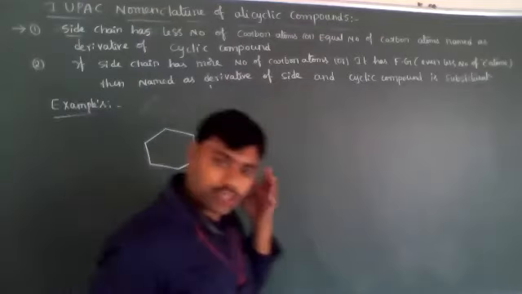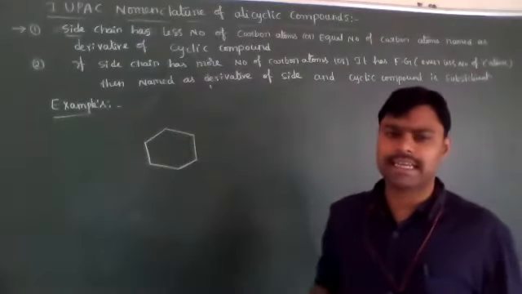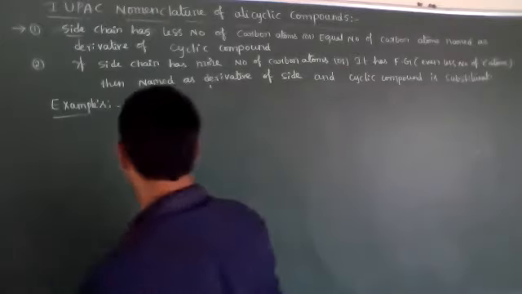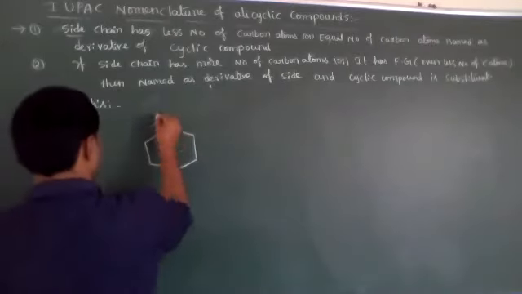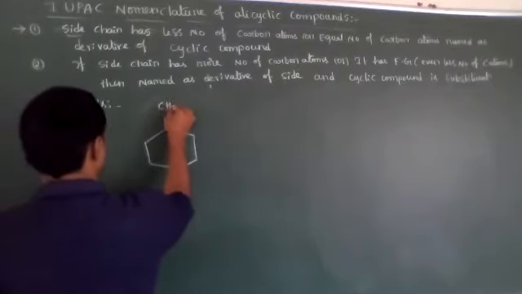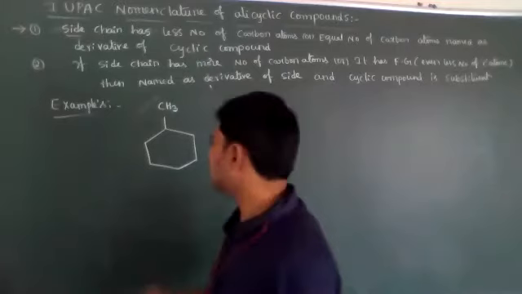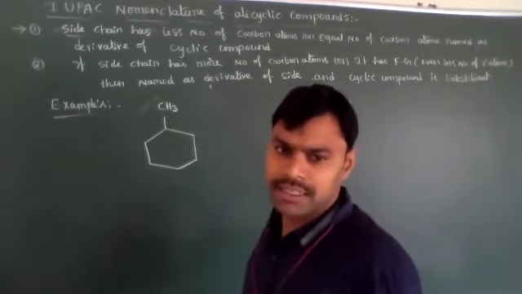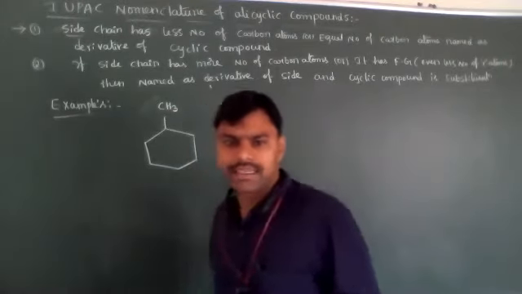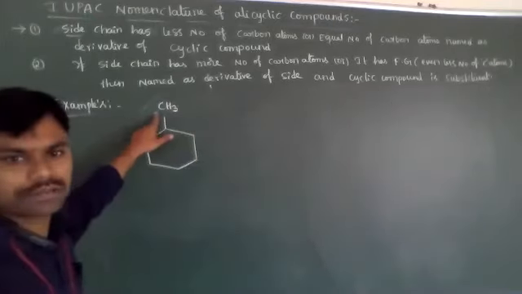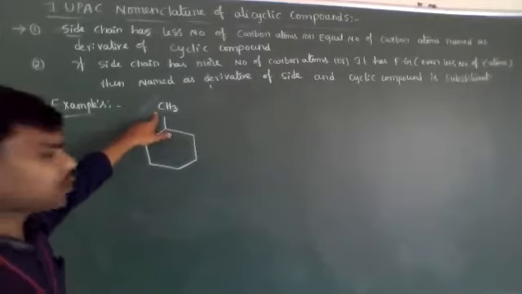This is what, dear students? A 6-membered cyclic ring means cyclohexane. This 6-membered cyclic ring has a substituent, one CH3 group; the side chain is CH3, one carbon. That cyclohexane having one CH3 group is 1-methylcyclohexane.